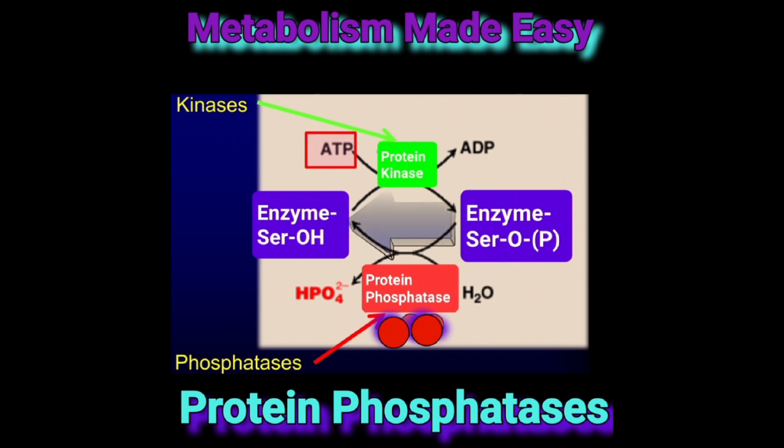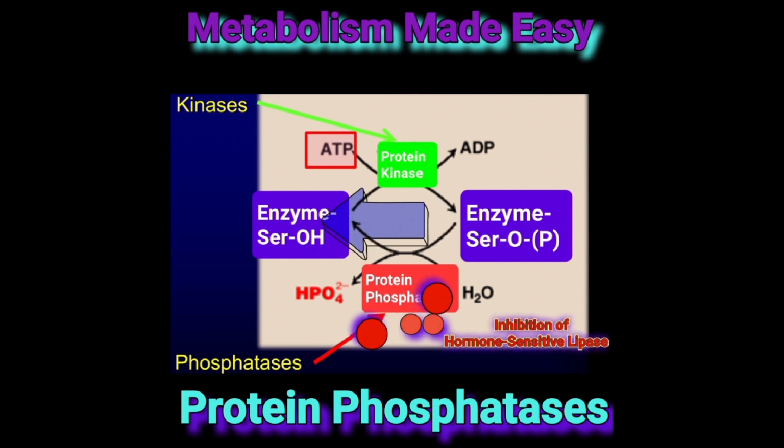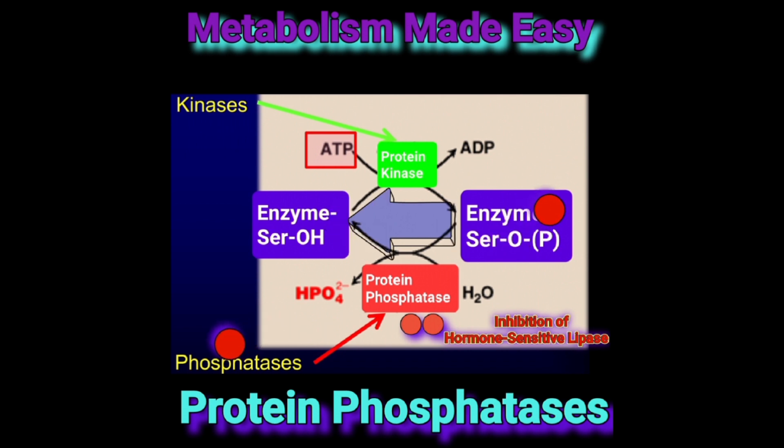As an example, dephosphorylation of the enzyme glycogen synthase will activate the enzyme and increase glycogen synthesis, or glycogenesis. On the other hand, dephosphorylation of hormone-sensitive lipase, responsible for lipolysis of triacylglycerol in adipose tissue, results in the inhibition of that enzyme and the inhibition of lipolysis.